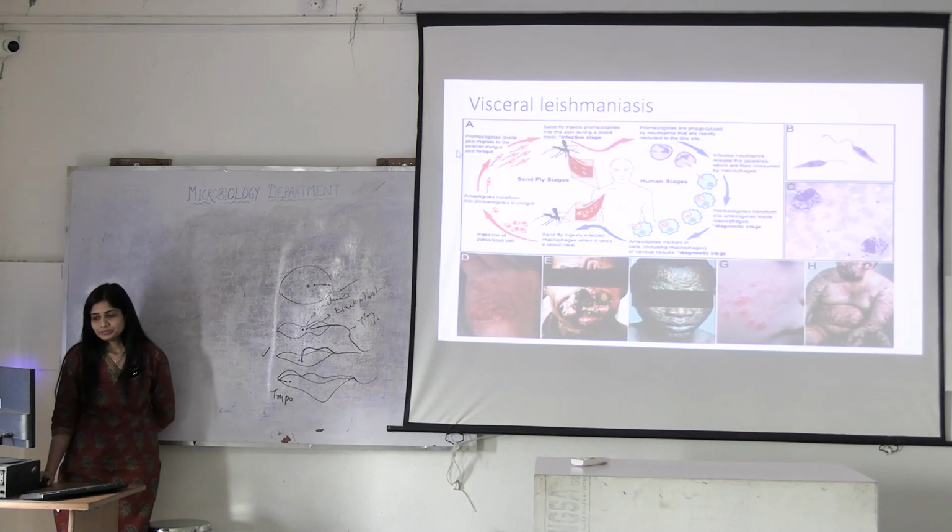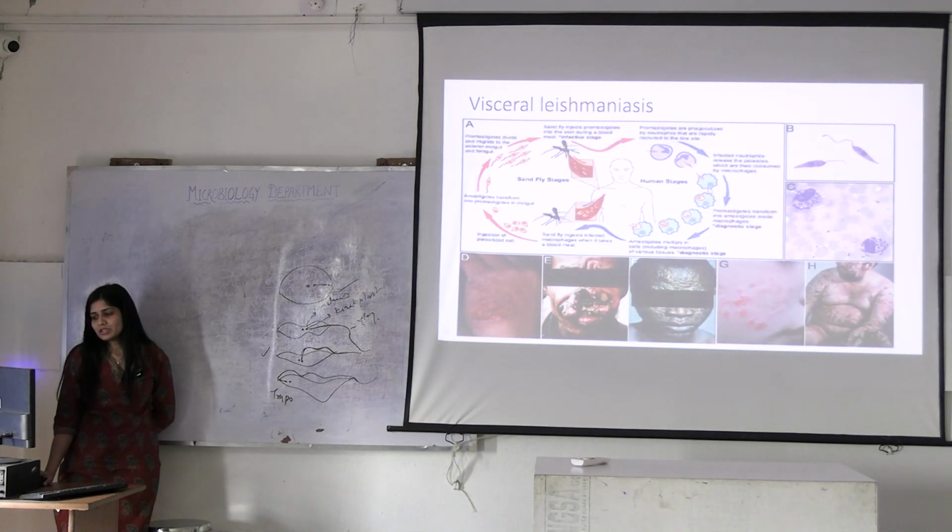Just pay attention here. What is happening? The sandfly is injecting promastigotes into the skin during a blood meal, which is the infective stage. Then they are phagocytosed by neutrophils. What will these neutrophils do? These neutrophils will then release these promastigotes and give them to macrophages.